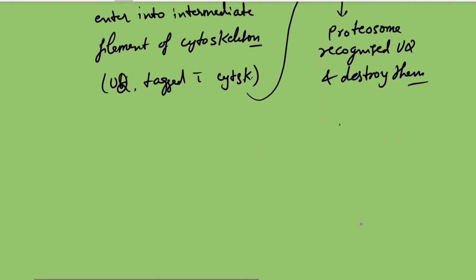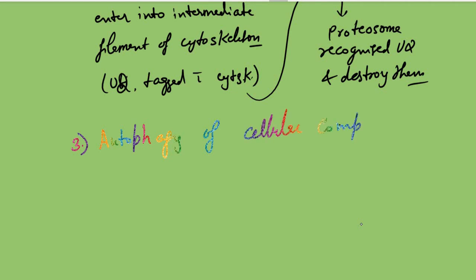Now the third mechanism is autophagy of the cellular component. So what would happen there? In the case of autophagy, it involves the generation of autophagic vacuoles.